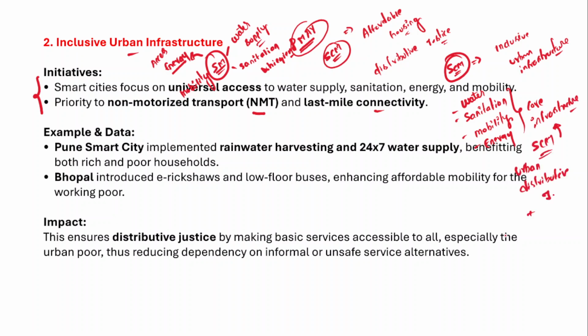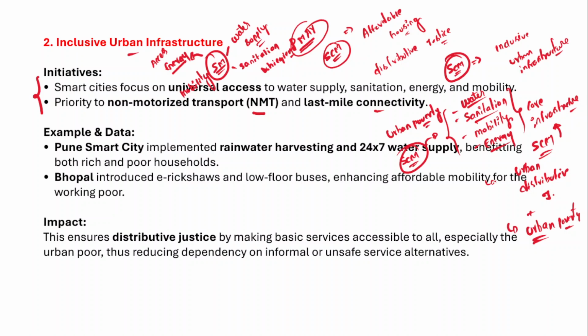along with eliminating urban poverty, right? So it is also very important to eliminate urban poverty. When you don't have access to energy, water, or sanitation, what does that mean? It means that there is rampant urban poverty, right? But when you have launched a program like the smart cities mission, and you said that you will provide universal access to all these basic amenities, don't you think that it means eliminating or alleviating urban poverty, achieving urban distributive justice?